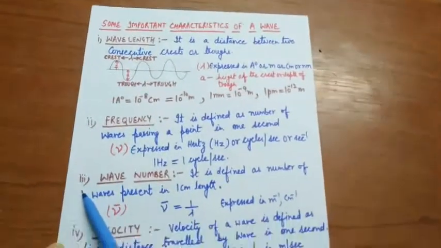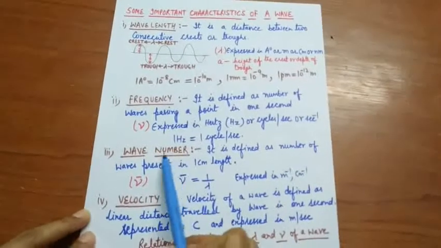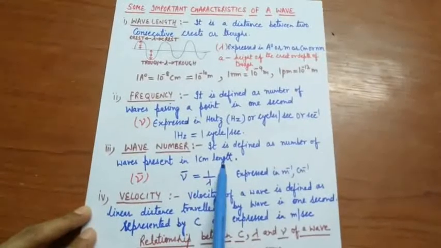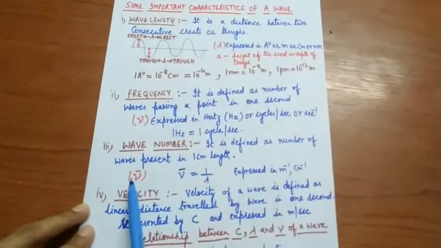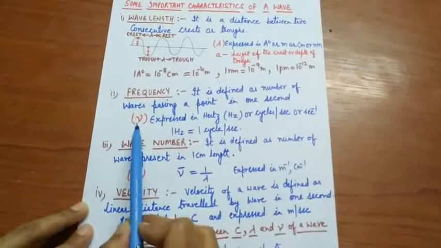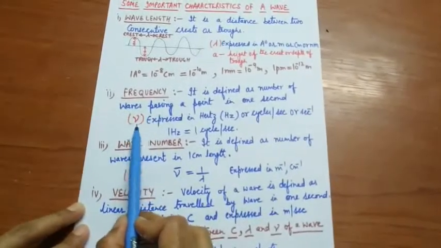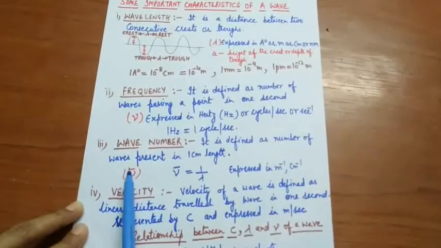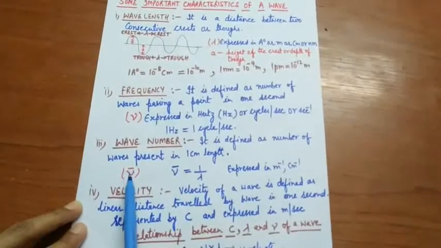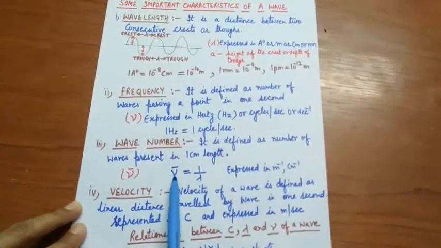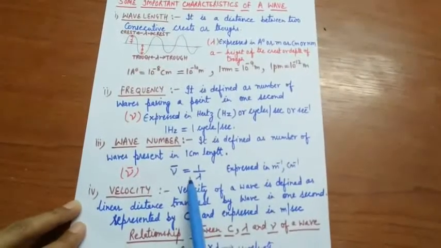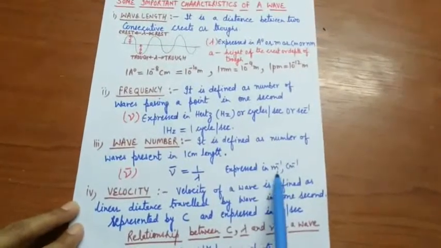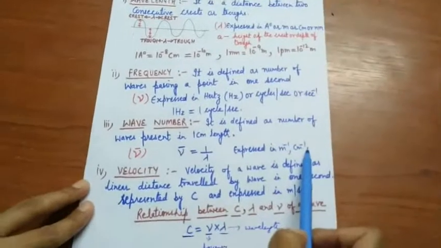And the third important characteristic of a wave is wave number. What is wave number? It is defined as the number of waves present in 1 centimeter length. Wave number is represented by nu bar. As we have expressed frequency by symbol nu, you represent wave number by nu with a bar placed on it. So nu bar is called wave number. It is the reciprocal of wavelength. Nu bar is equal to 1 by lambda. It is expressed in meter inverse or centimeter inverse.